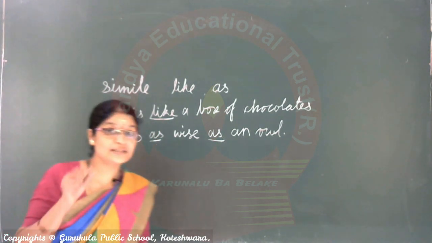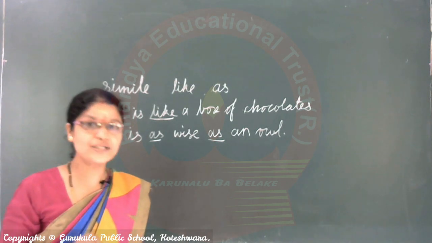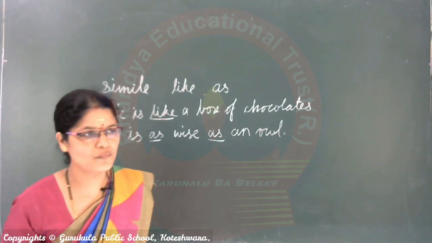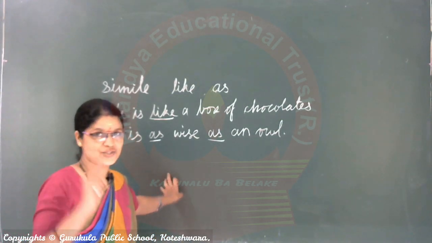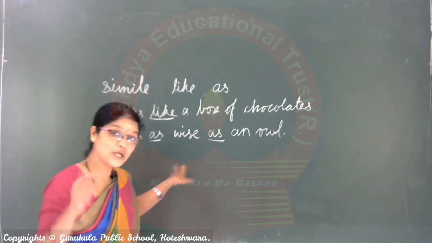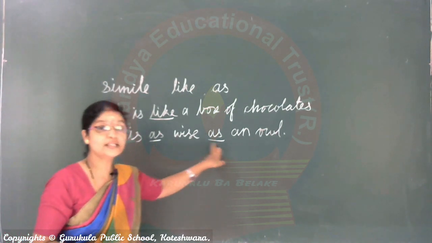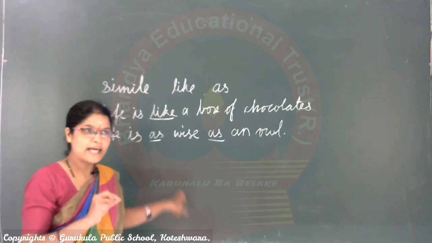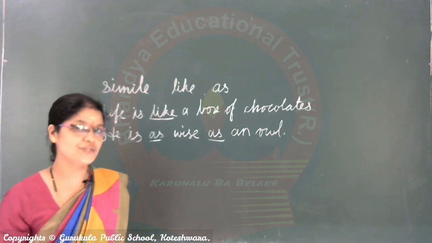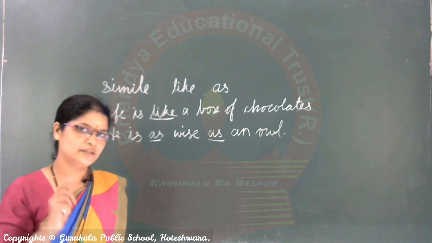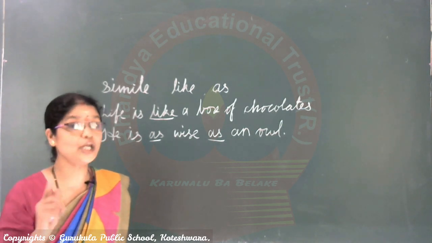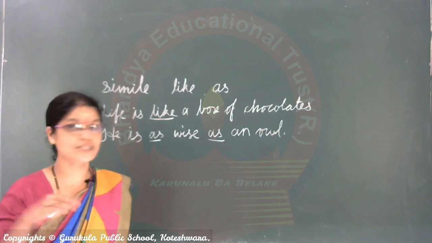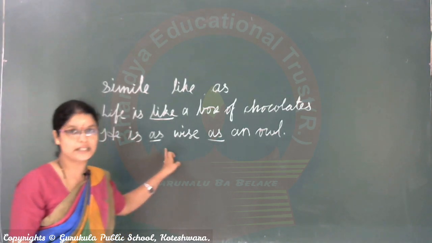See, that day Skanda Ganesh asked me one doubt while teaching conjunction. He was confused. Skanda, are you listening now? Yes. As soon as you asked me the doubt, now I have used here as. It is simile, that is conjunction. As soon as, that is conjunction. Three words are there, but that is one word, one conjunction. That shows conjunction of time. As soon as possible, like that, different. Here as it is simile.